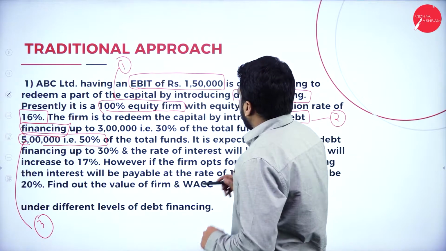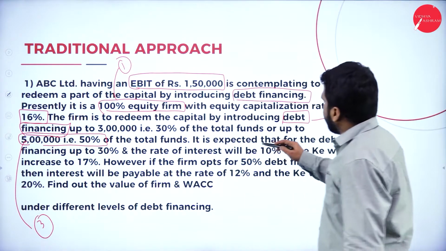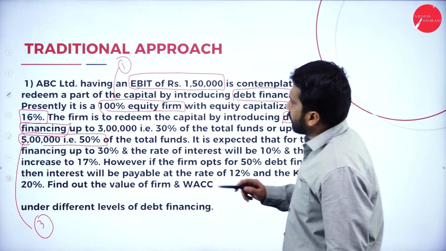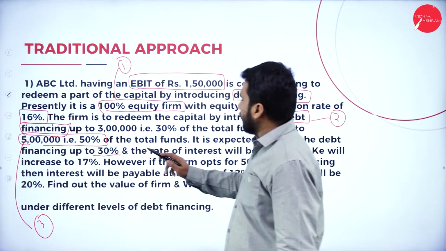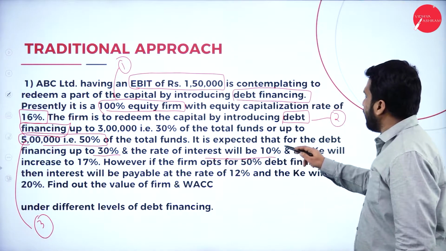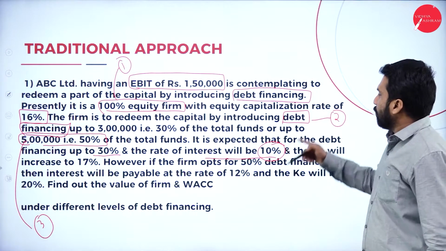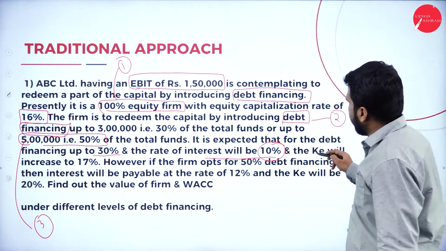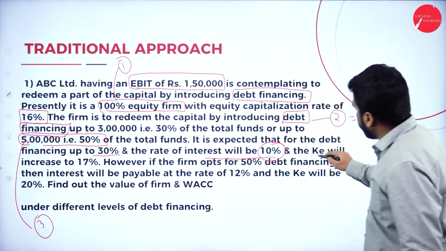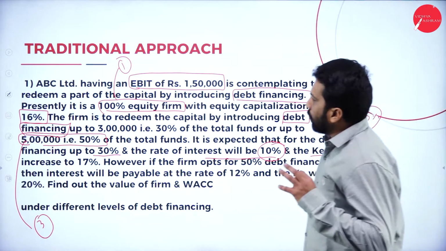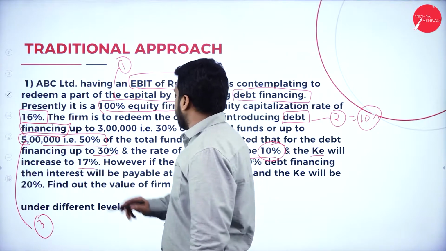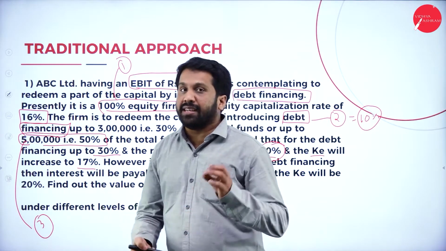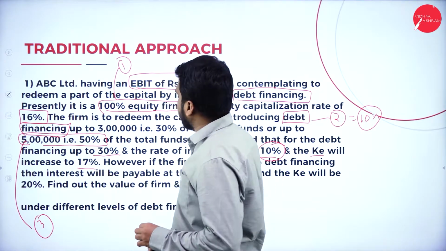Now, after that, it is expected that for the debt financing up to 30% of the total fund, the rate of interest will be 10%. For the second one, the rate is 10%, and KE, the cost of equity, will increase to 17%. This is the final one.